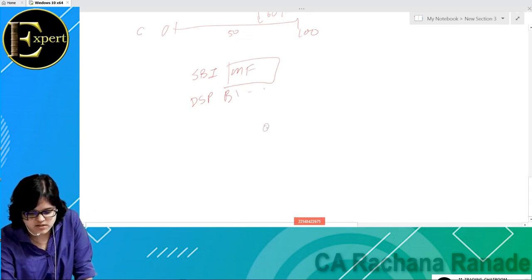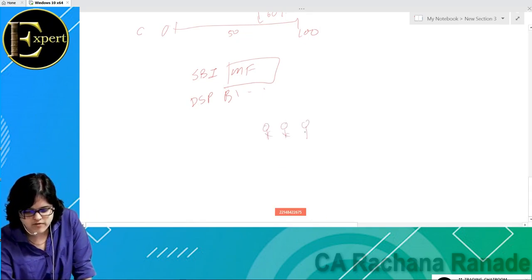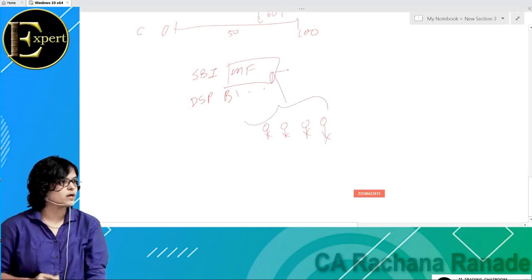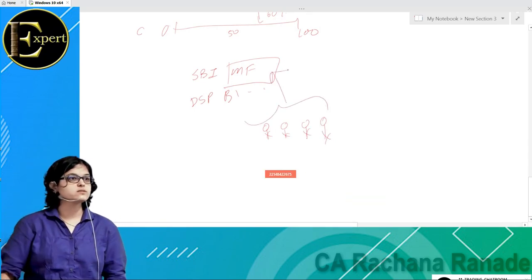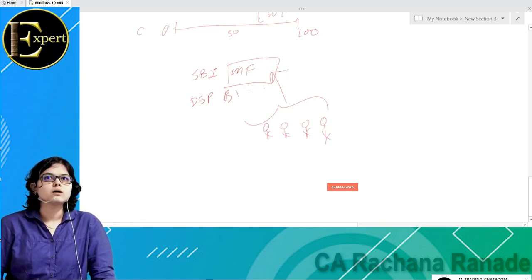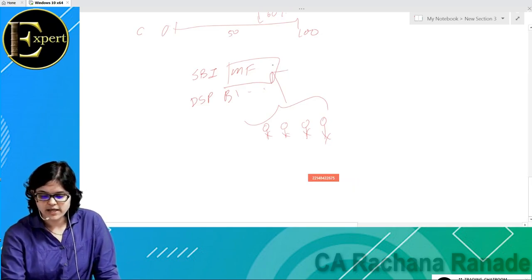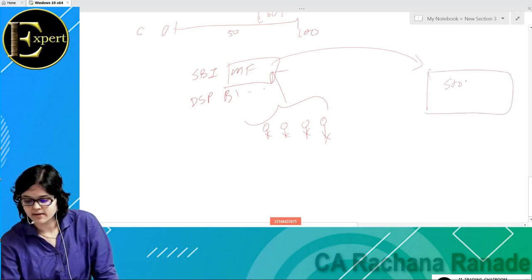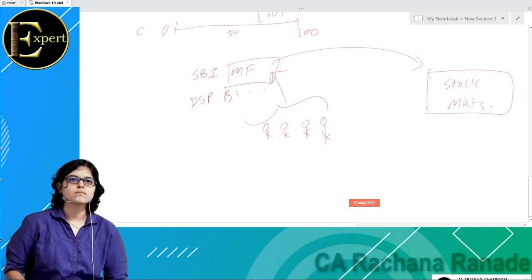The mutual fund will invest this money in the stock market. So quickly tell me, not directly but indirectly they have invested in the stock market only, na? Through whom? Through the mutual funds.